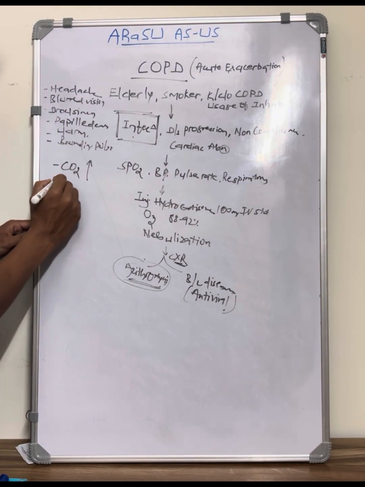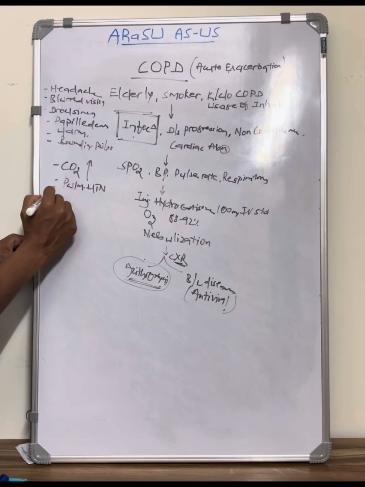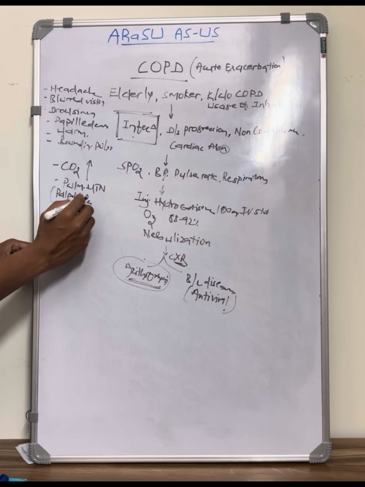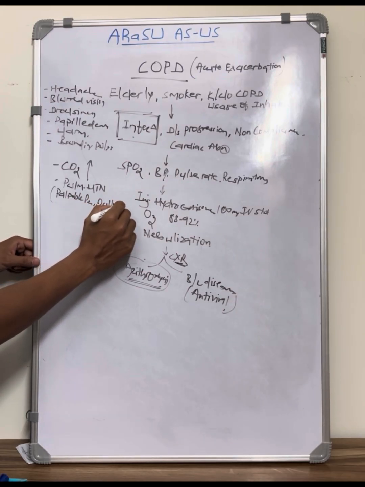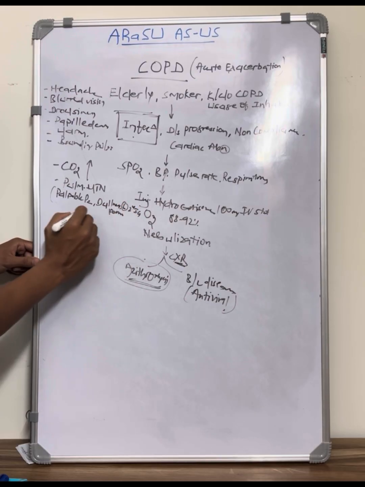Then assess for any features of pulmonary hypertension. For example, look for palpable P2 and dullness in the left second intercostal space on percussion, any parasternal heave, even epigastric pulsations.